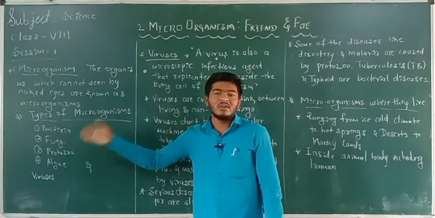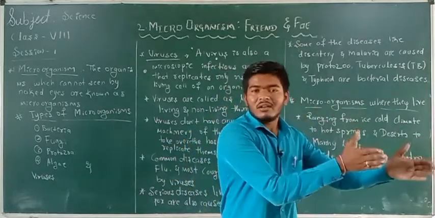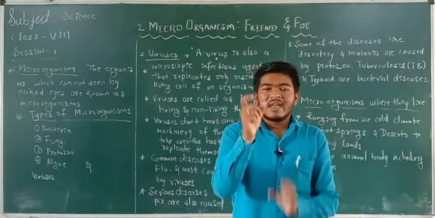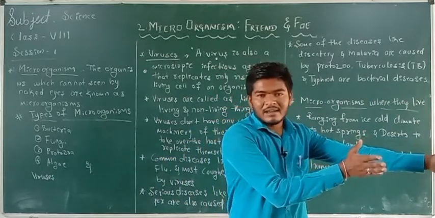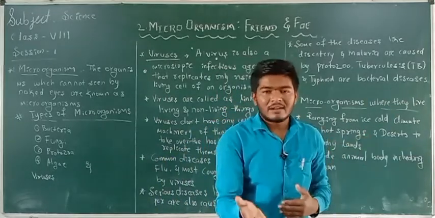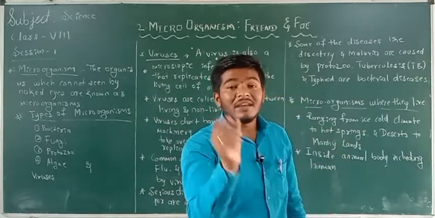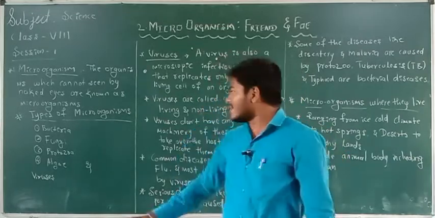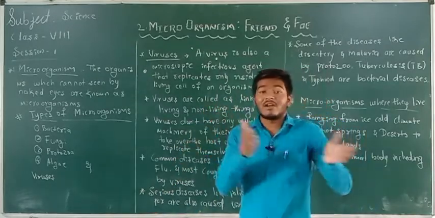So that's why we call it a link between living and non-living organisms. The virus is not a living organism nor a non-living organism. It will be activated when it is contacted with another living organism's cell. So that's why it is called a link between living and non-living organisms.